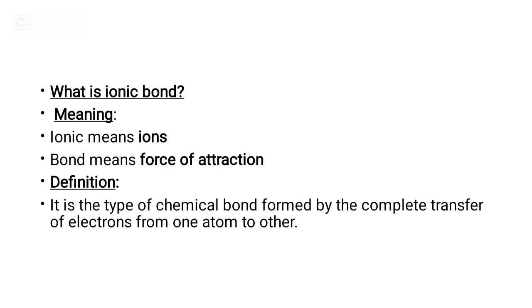What is ionic bond? It is a combination of two words. The word ionic means ions, which are charged species, and the word bond means force of attraction. It is a type of chemical bond which is formed by the complete transfer of electron from one atom to another.